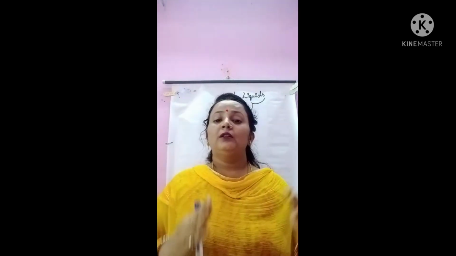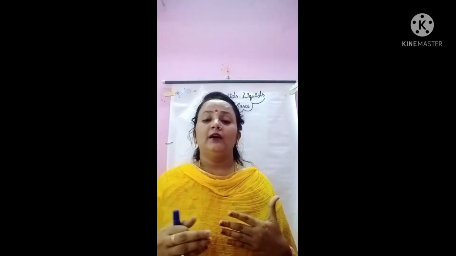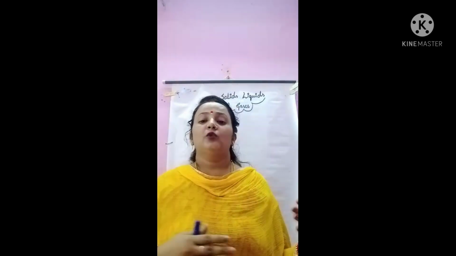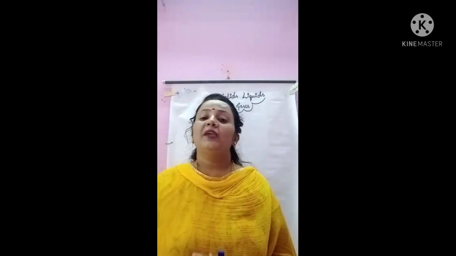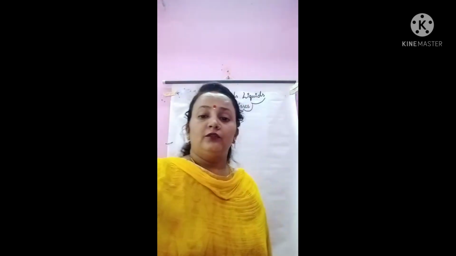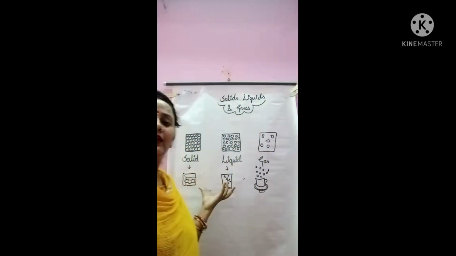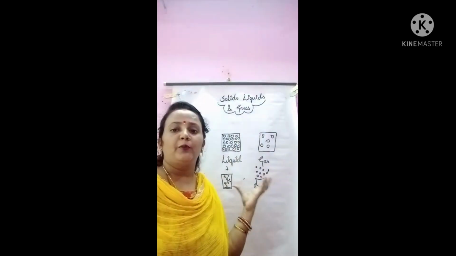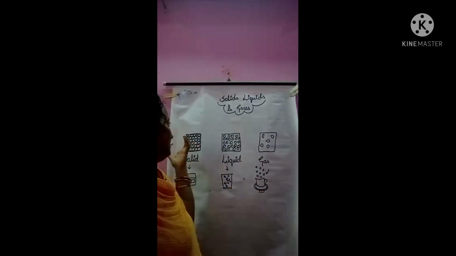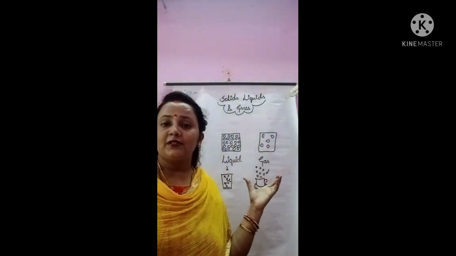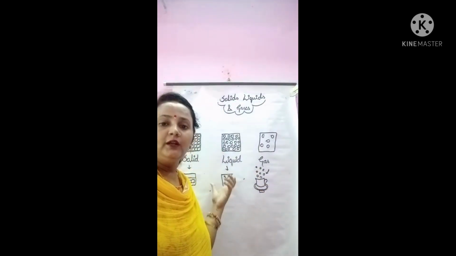So we'll discuss what the properties of these states of matter are, how we can find out why things are liquid, solid, and gas, and how they are different from each other, right? So see here, how their properties are different and why they are different from each other. So the matter is found in three states: solid, liquid, and gas. So what are the properties of solid, liquid, and gas?